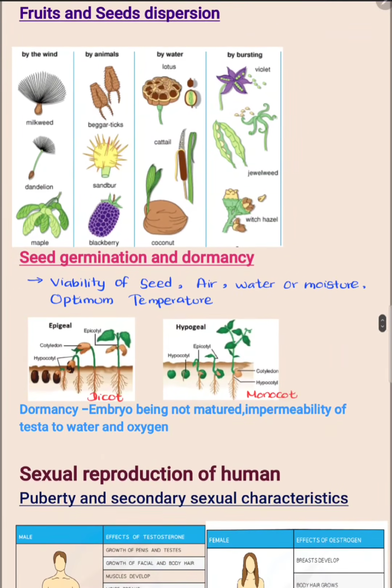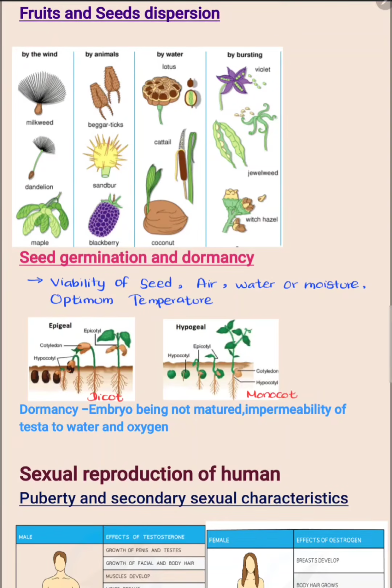After forming fruits and seeds by pollination, the plants have to disperse them away from the mother plant, because if the seeds fall near the mother plant, it may cause more competition between offspring for the limited resources. So the plants have to disperse them away from the mother plant. There are 4 ways of dispersion of fruits and seeds: by wind, by animals, by water, and by bursting.